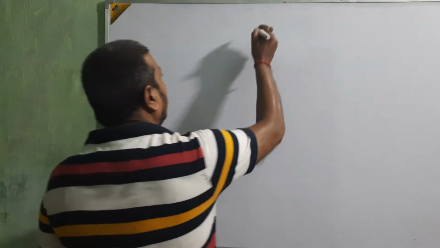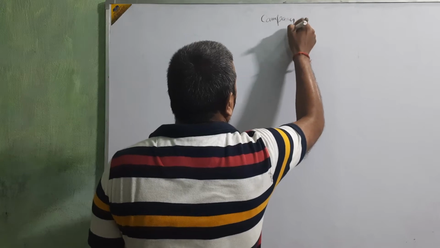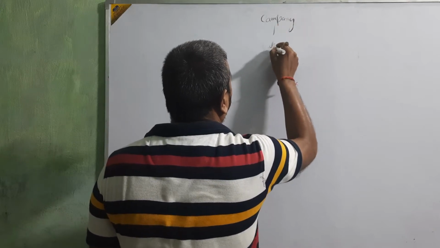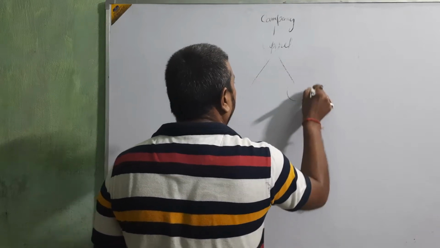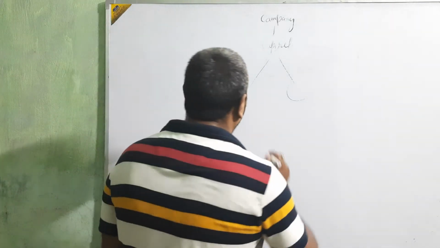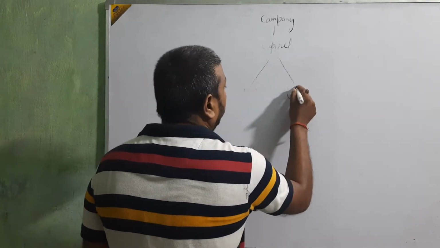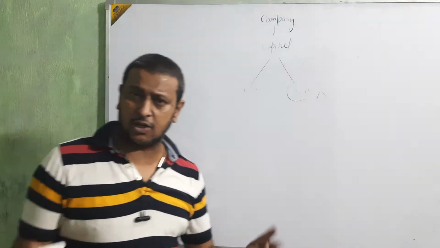Okay beta, after that the company needs capital. This point is very important for us. For arranging this capital, there are only two ways for any business or company: own capital and loan capital. Here we are not going for the loan capital.